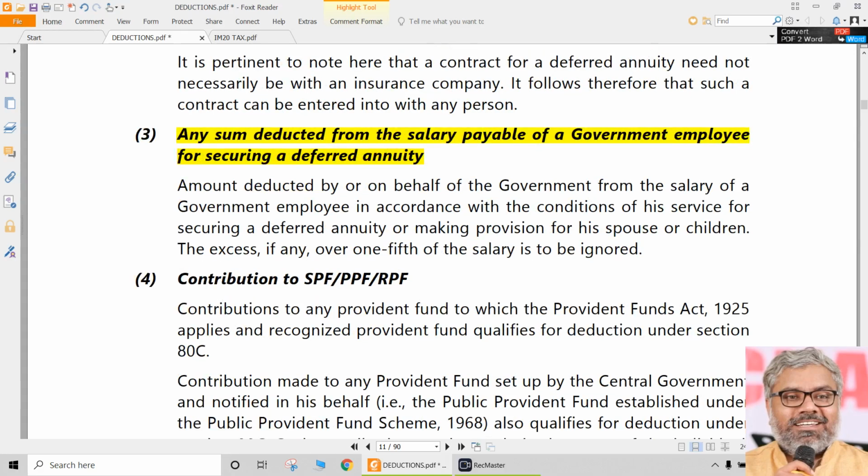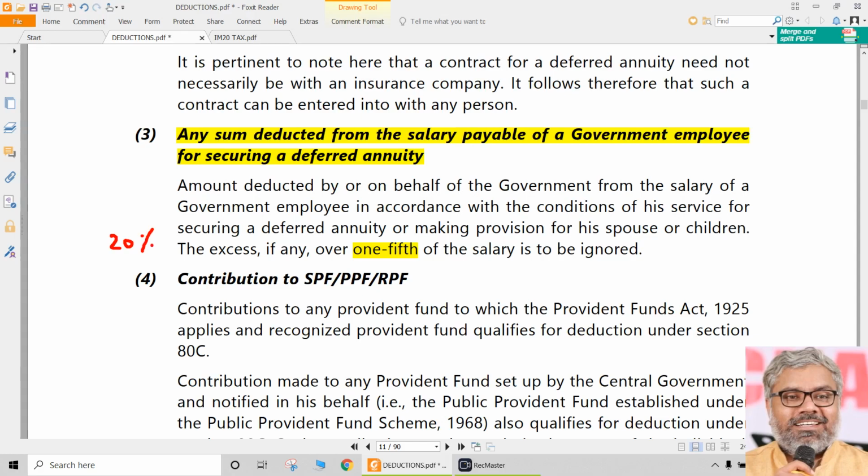So the point is, if this premium is over 1/5 of the salary, means 20% of the salary, there is a restriction here. So that can be separately remembered. If at all it is exceeding 20% of salary, the excess should be ignored.